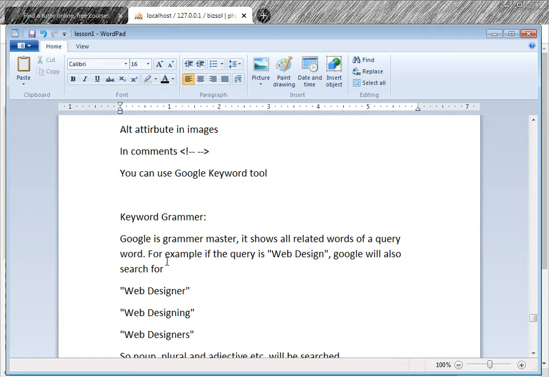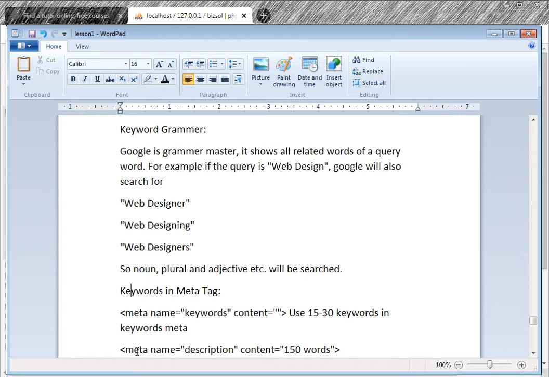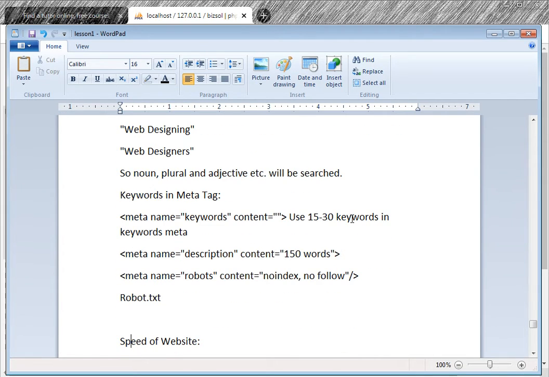Keyword grammar: if someone searches web design in Google, Google will also search web designer, web designing, and web designers. So designers is plural, designing is another word, and designer is a noun. Nouns, pronouns, everything, the search engine takes care of that. So use 15 to 30 keywords in the keywords meta tag.